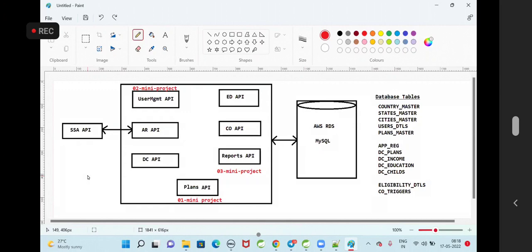Whatever the functionality is required for our project, I'm not developing that functionality in a single project. I have developed the functionality by dividing it into multiple REST APIs.